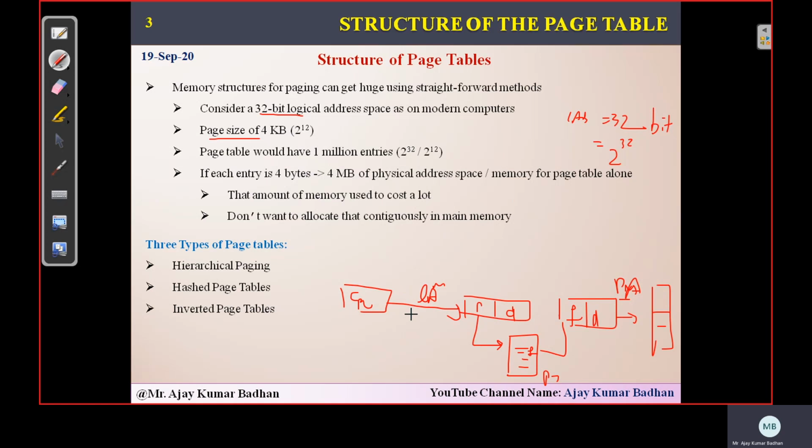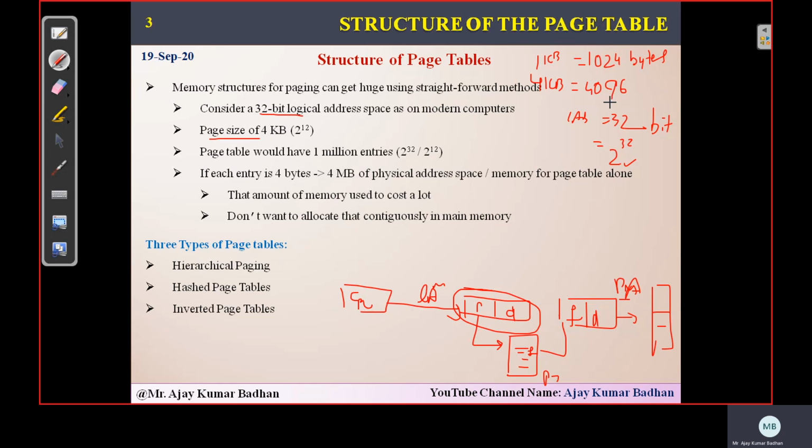Now here, same thing, we are trying to find this value with the help of this. So here the logical address provided is 32 bit. So how many entries we can have is 2 to the power 32. Now each page, what is the size of the page he is giving is 4 KB. Well, we need to convert this into bytes first. So we know that 1 KB is equal to 1024 bytes. So how many he is saying here? 4 KB.